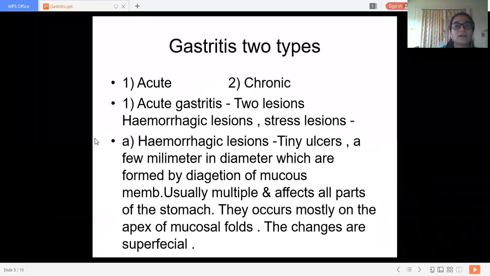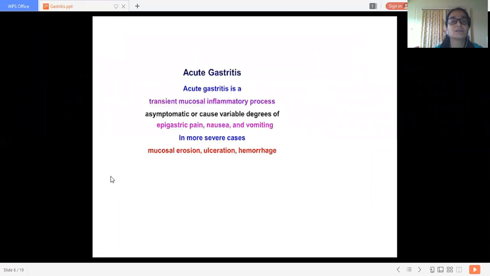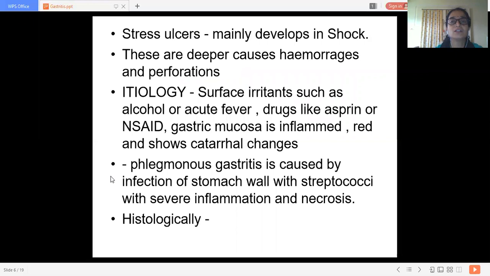Acute gastritis. In acute gastritis, we discussed two lesions, hemorrhagic lesions and stress lesions. Hemorrhagic lesions are tiny ulcers a few millimeters in diameter, formed by digestion of the mucous membrane. Usually they are multiple and superficial, occurring mostly on the tip of the mucosal folds. Then we discussed stress lesions. Stress lesions are usually associated with shock, and these are deep, causing hemorrhages and perforations.